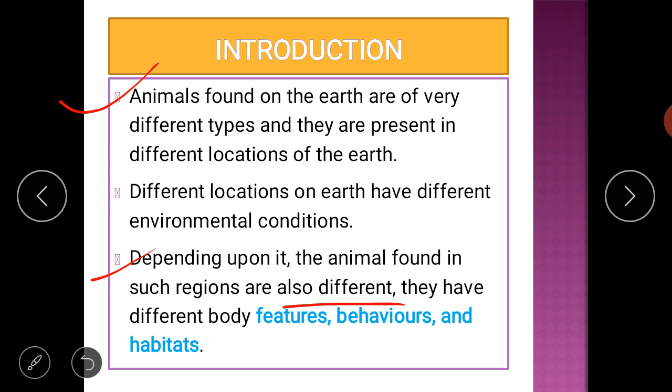They have different body features, behaviors, and habitats. So this brings about the difference in the organisms.